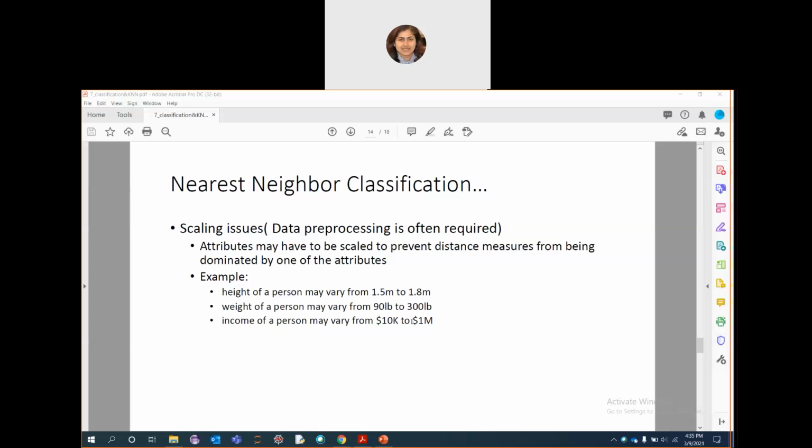If we have different types or categories of data in our data set, it is really important that they are scaled in a certain way so that they fall in the same range. Either bring them to some range within -1 to +1, or 0 to 1. Everything will be scaled in a proper way. In that case, the classification that you do will be more efficient and more final. So we always need to address scaling issues while doing nearest neighbor classification.